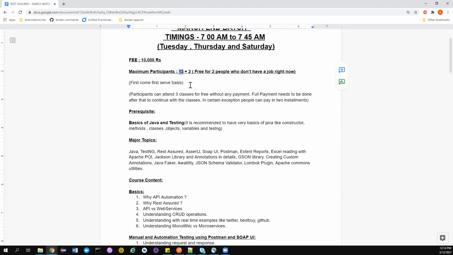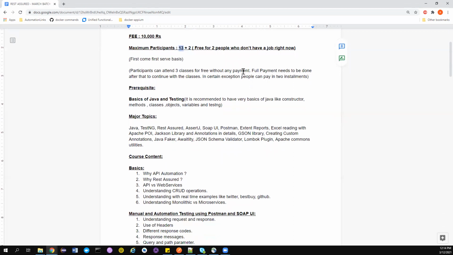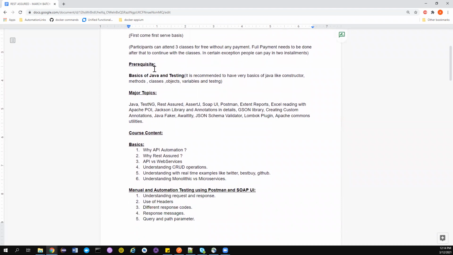If you want to attend the training, please send me an email. I will leave the email at the end, and I will also leave my mobile number. You can WhatsApp me regarding any details. Suppose you want to pay in installments and other things, you can do that as well. I'm not going to speak much on the fee, so if you want anything, just ping me in person and we can speak about it.